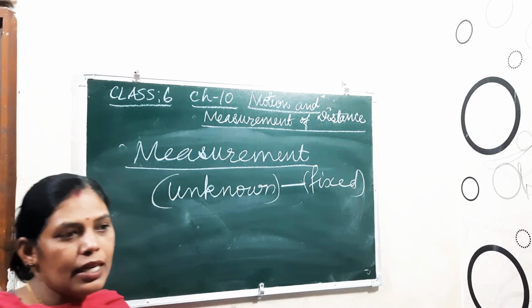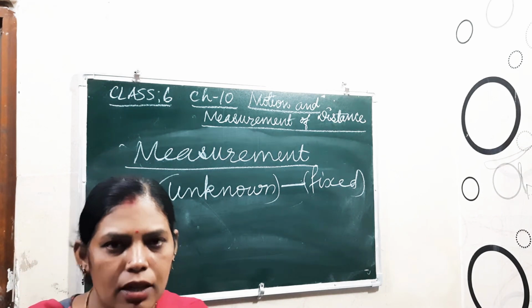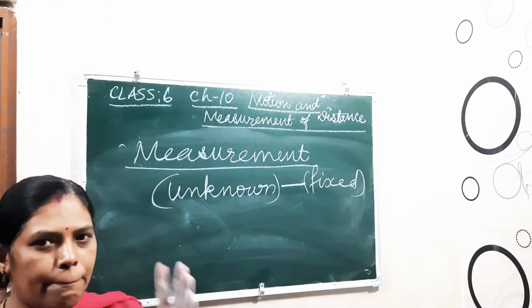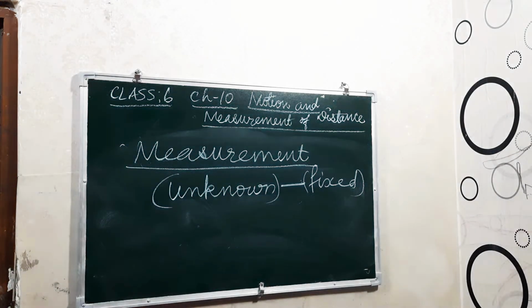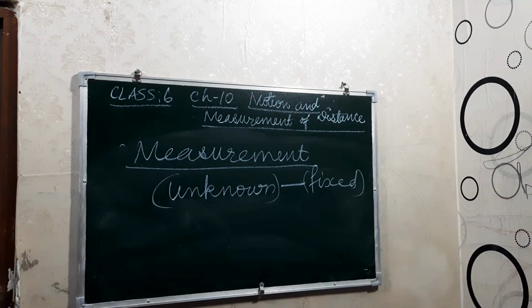And if you are asking how many things you require, it shows the number. Okay, that is actually the measurement, right? And the next one, if you are saying comparison, measurement is the comparison of an unknown quantity with a fixed quantity of the same kind.